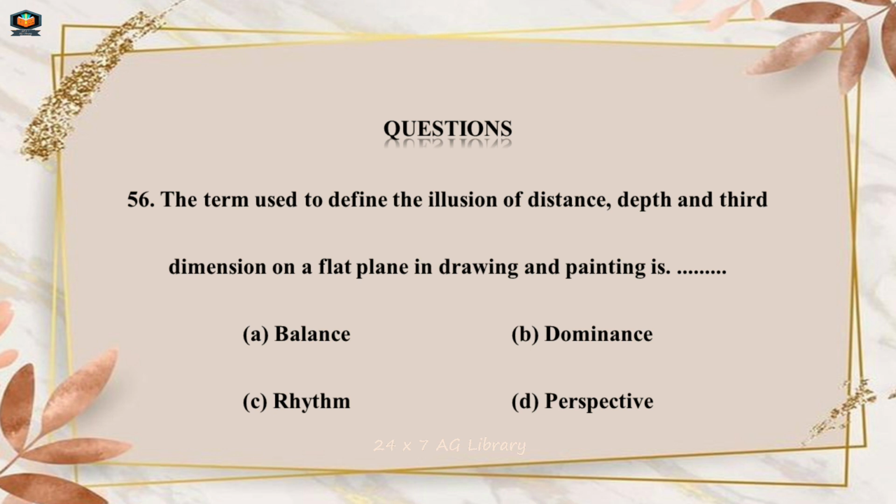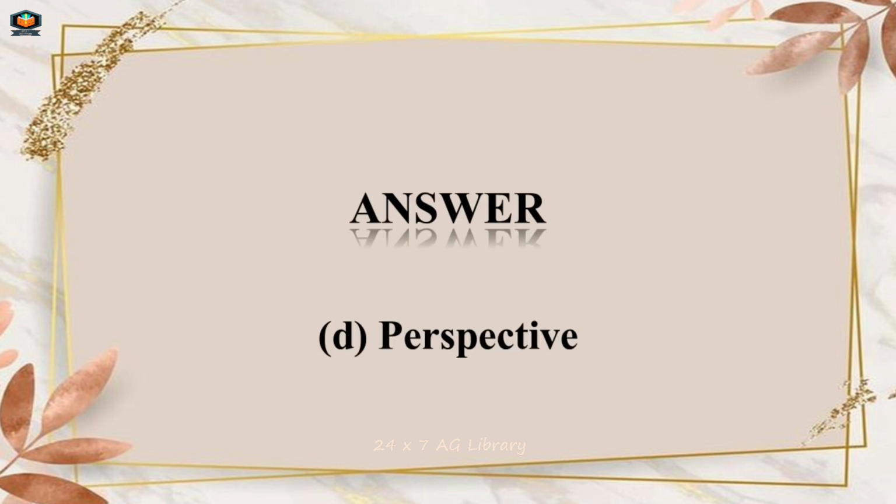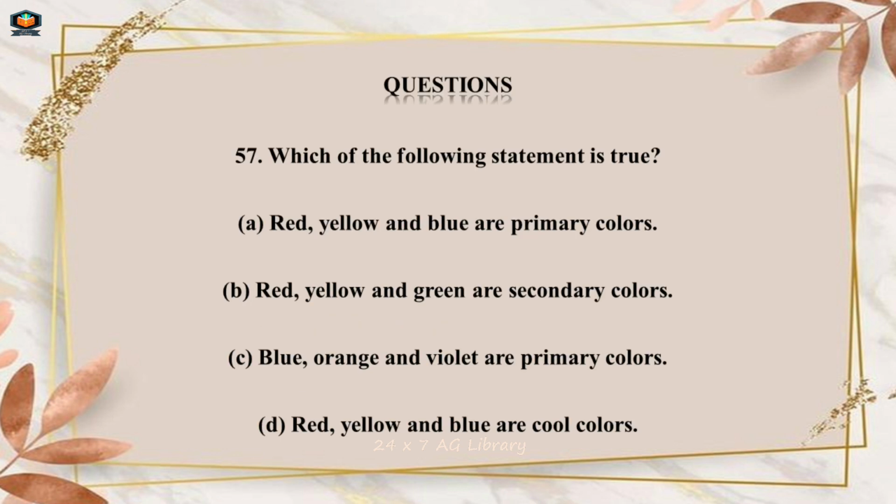Question Number 56. The term used to define the illusion of distance, depth and third dimension on a flat plane in drawing and painting is A. Balance, B. Dominance, C. Rhythm, D. Perspective. Answer D. Perspective.